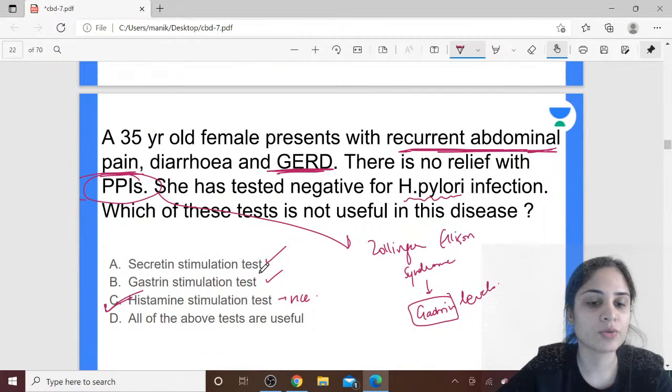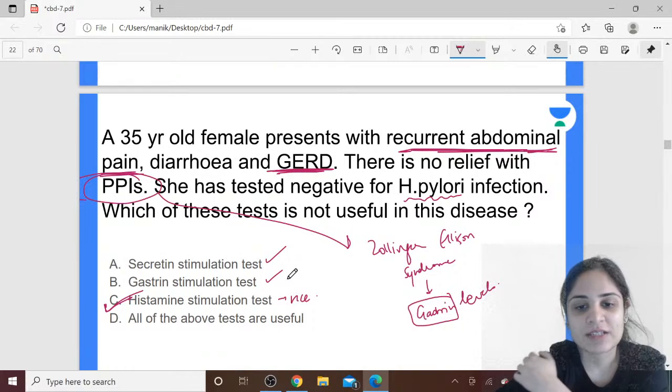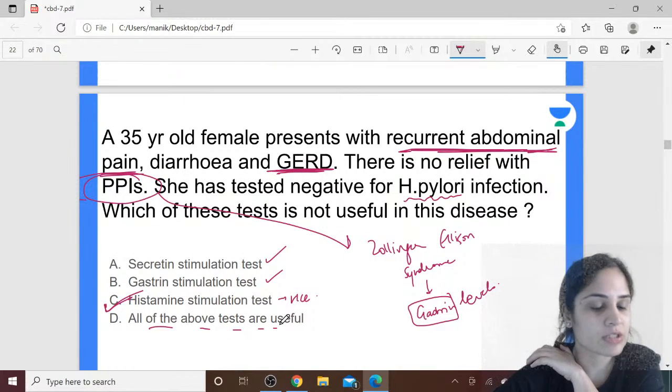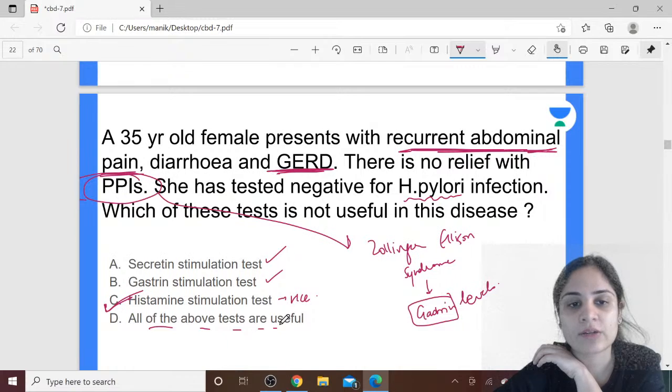So first of all, don't get carried away by option D, all of the above. You need to get that out of your head, because they use this option a lot to make sure that you make mistakes in the exam. So the histamine stimulation test is not going to be useful for diagnosis of Zollinger-Ellison syndrome.